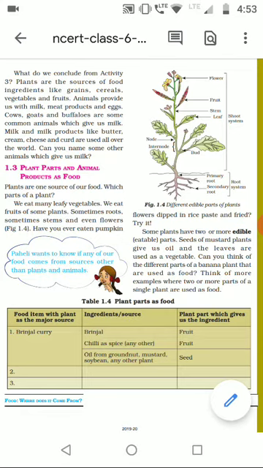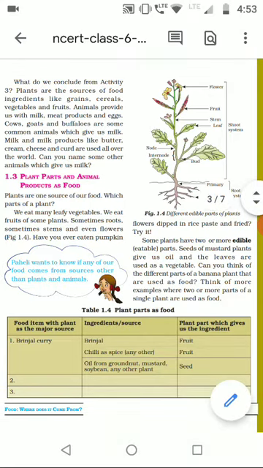These ingredients, the raw products from which we make food, come from two things: plants or animals. From plants we get ingredients like grains, cereals, vegetables and fruits, and from animals we get milk, meat and eggs.